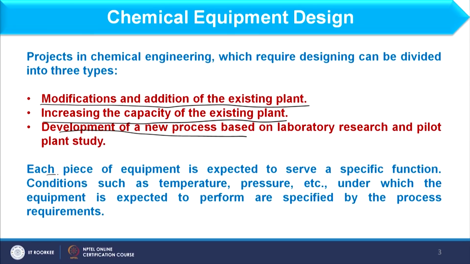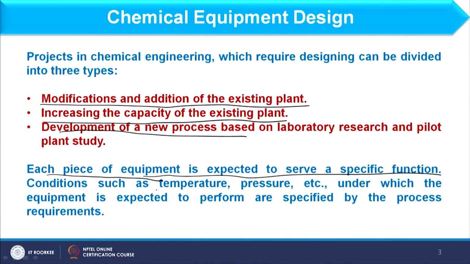Further, each piece of equipment is expected to serve a specific function. Whatever equipment I am considering, that would be for a particular service to provide in a process. One equipment cannot provide all services; it is used only for a particular service, and that depends on temperature and pressure condition.